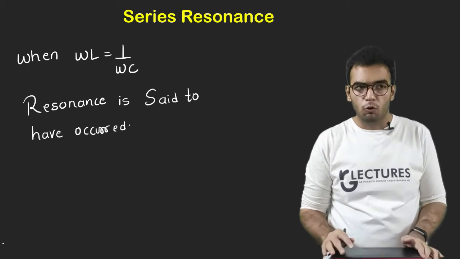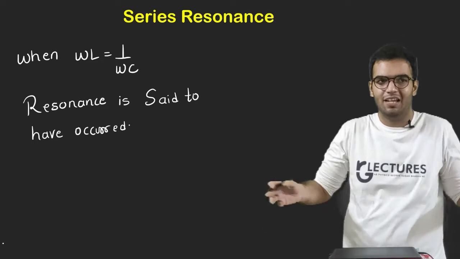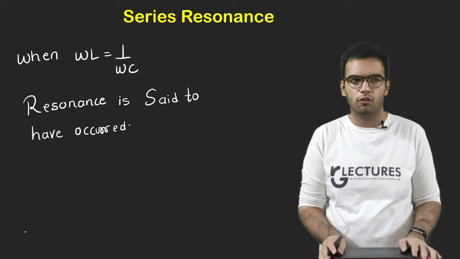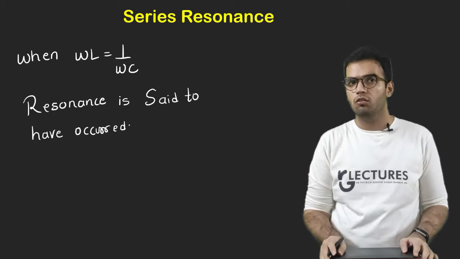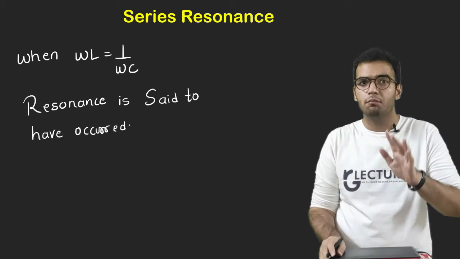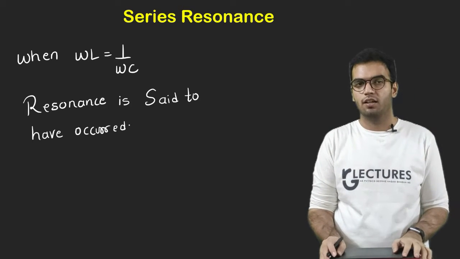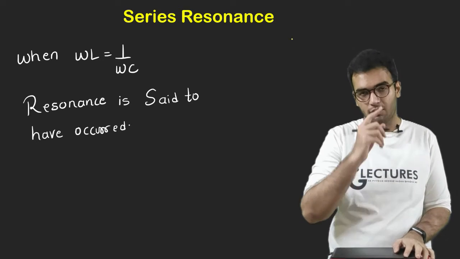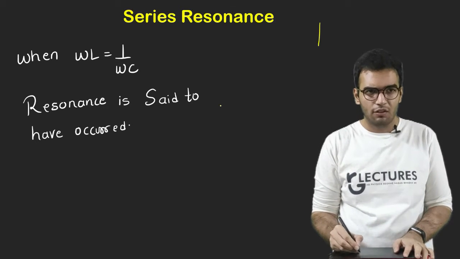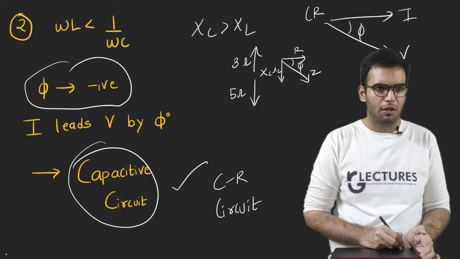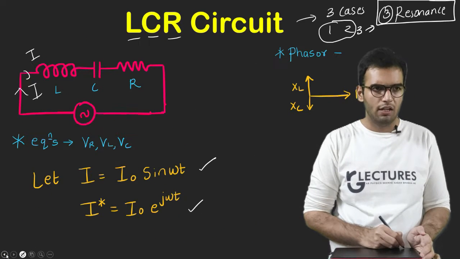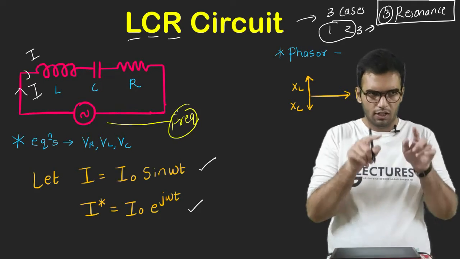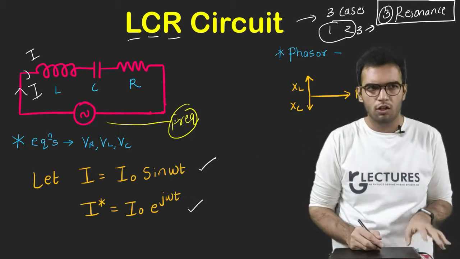Now what's so special about resonance? Why am I focusing so much, why are universities focusing so much? At resonance, the current becomes maximum. In these circuits, the thing which we connect is the frequency generator. I will cover it later on in this video.